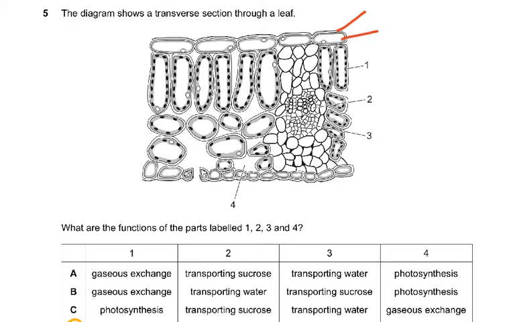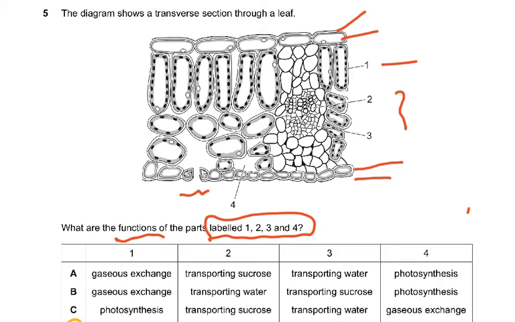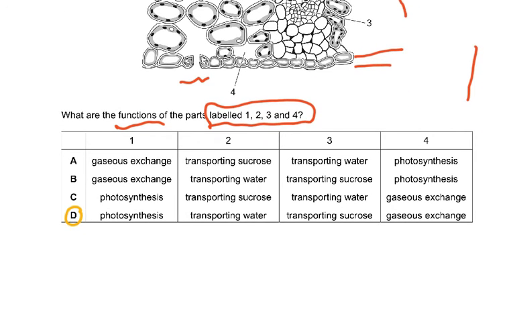Question number 5. The diagram shows a transverse section through the leaf. This is the cuticle, this is the upper epidermis, this is the palisade mesophyll, spongy mesophyll, lower epidermis, and the cuticle here again, then the stomata. Now let's look at what is 1, 2, 3, and 4. So 1, you can say they're pointing inwards. 2 is, what could that be? And 4 is the airspace. Now it asks what are the functions of the parts labeled 1, 2. So it's not asking the labels, it's asking the functions. Now I would have just looked at 4 and I would have said, okay, 4 is an airspace, so it has to be gaseous exchange.